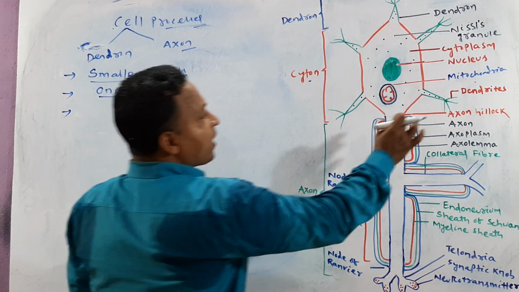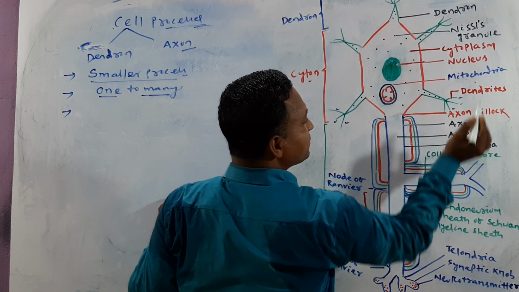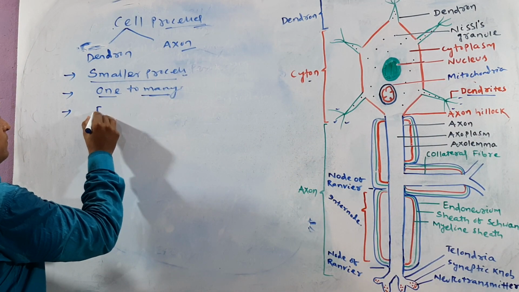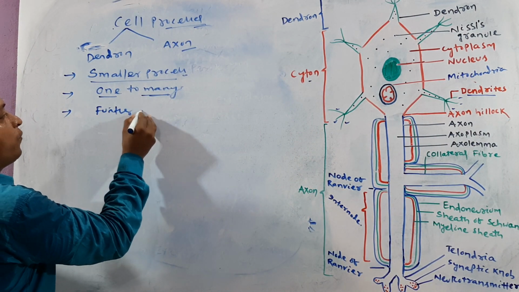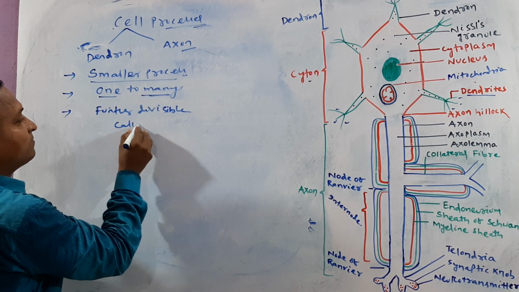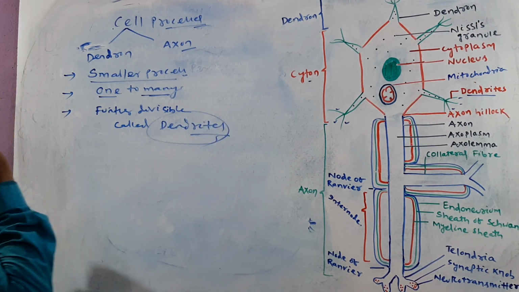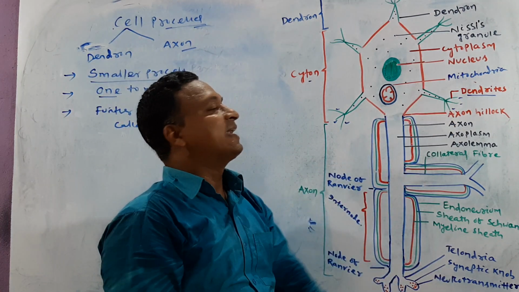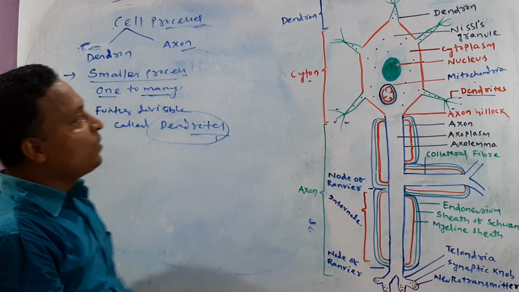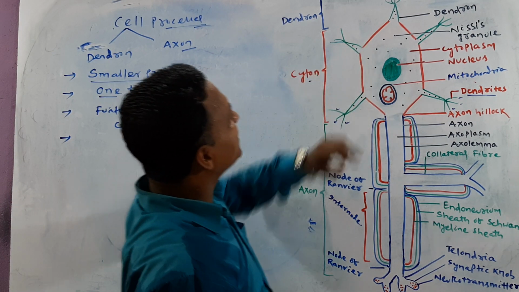The dendrons are further divisible. We call these divisions dendrites. The dendrons contain which plasm? Cytoplasm, containing which granules? Nissl's granules.